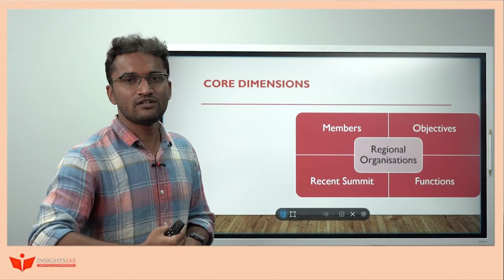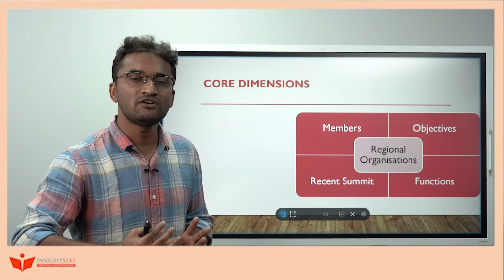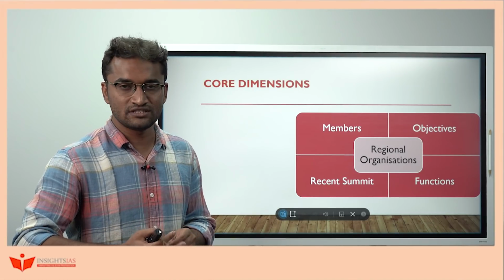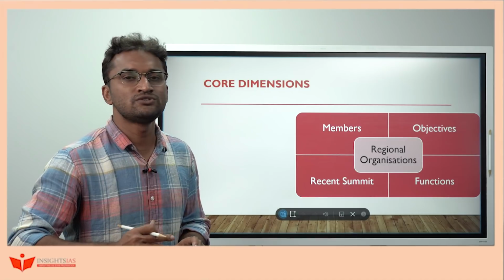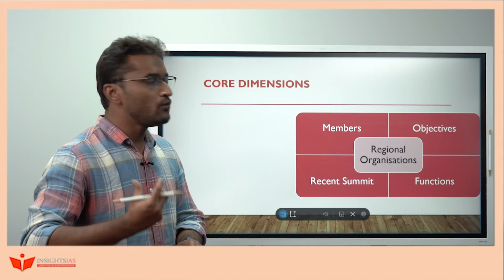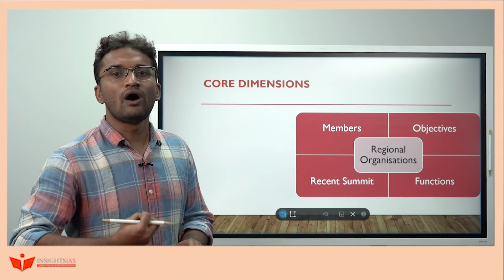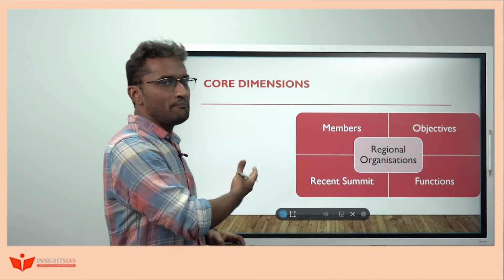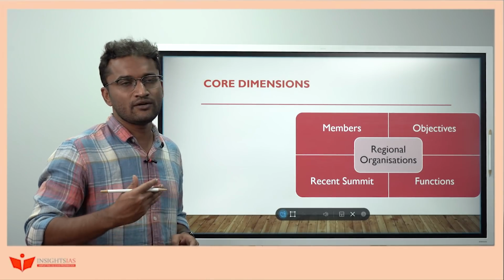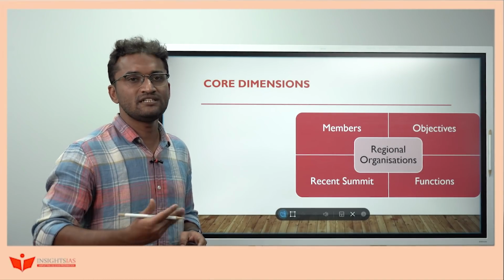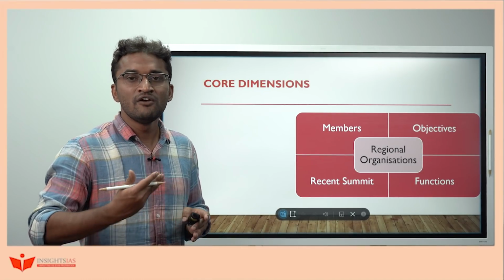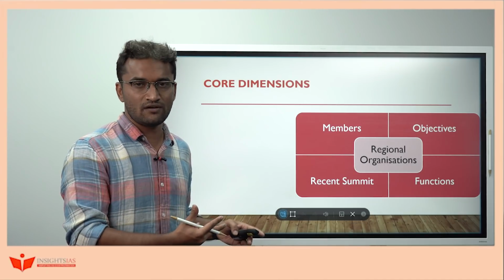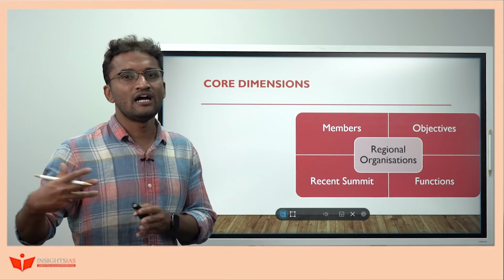We'll try to understand which questions have already been asked. Based on that, we'll set certain core dimensions, and core dimensions will help us to draw the line. I have taken one example to understand how to study a particular theme. If you analyze the previous year papers, we used to get questions on regional organizations, especially international organizations. We usually get questions on UN-based organizations, regional organizations and their reports.